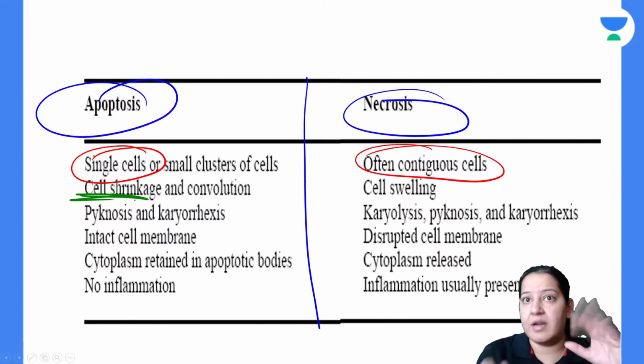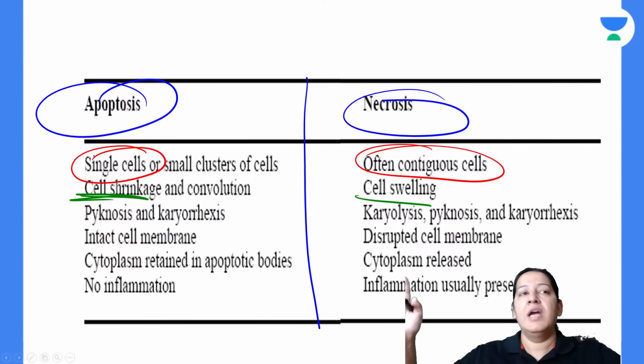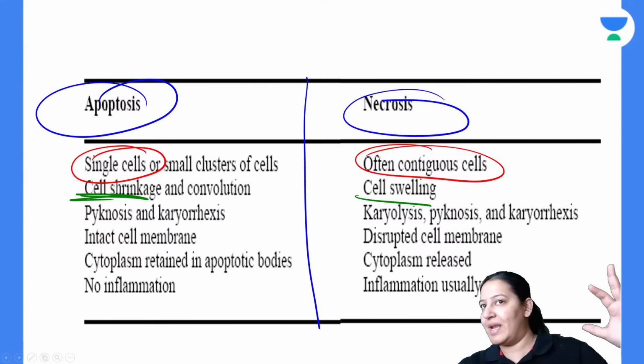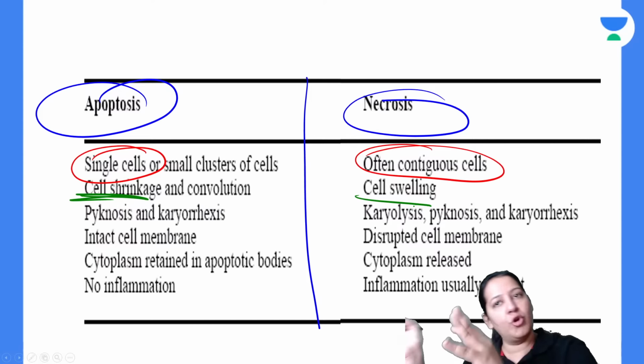Cell shrinkage occurs. In necrosis, cell swelling occurs. Here the cell is shrinking. Here the cell is swelling. Here a single cell is there. Here a group of cells is there.